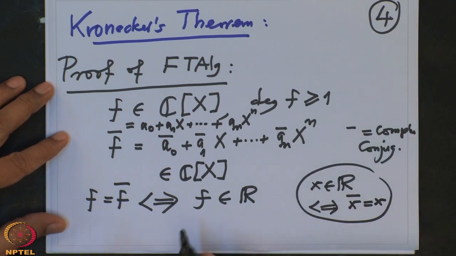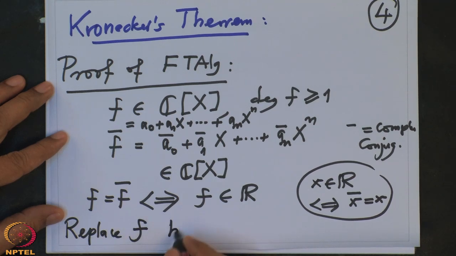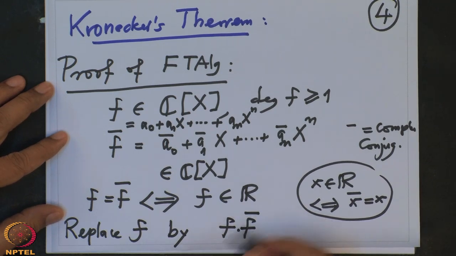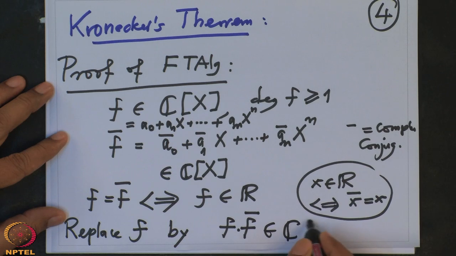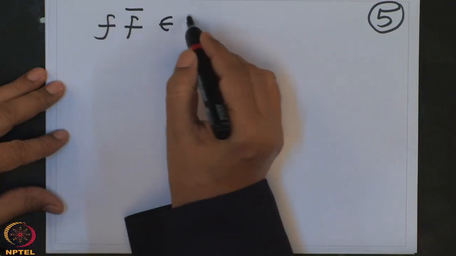Alright, so now we want to show that this f has a complex zero. So replace f by f times f bar. Now look at f times f bar, it is a new polynomial. This is also a polynomial in C[x]. But the advantage is this polynomial f times f bar has actually real coefficients.